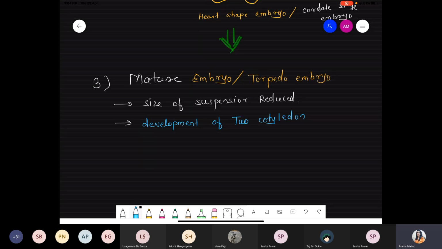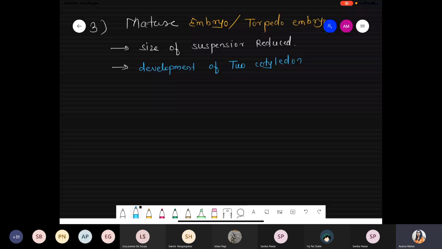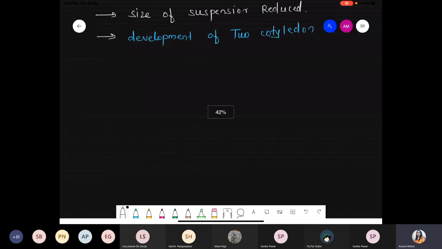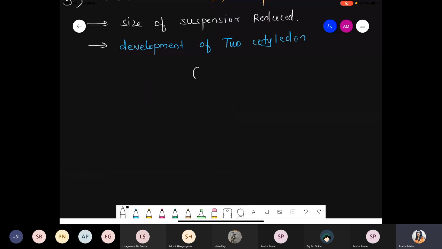So just see the diagram how exactly the mature embryo or the torpedo shaped embryo looks. The size of the suspensor gets reduced. Now there is a presence of these few cells. There is a neck canal cell. At the bottom there is a development of cotyledon. And how many cotyledons are there? Total 2 cotyledons.